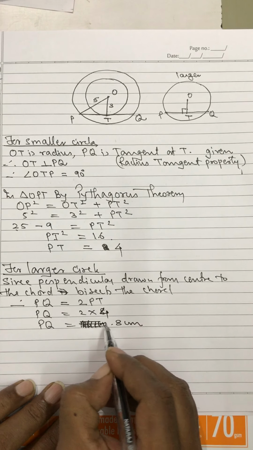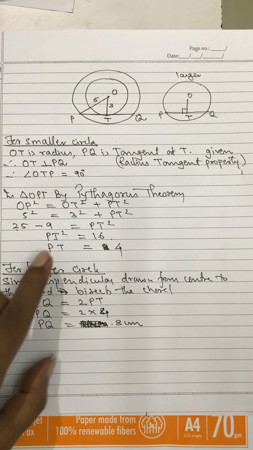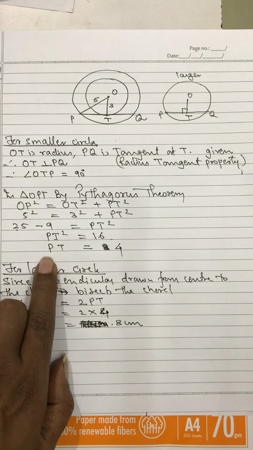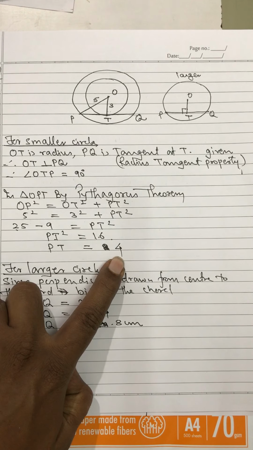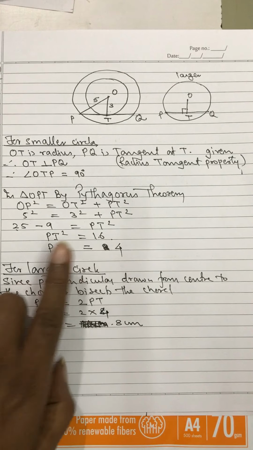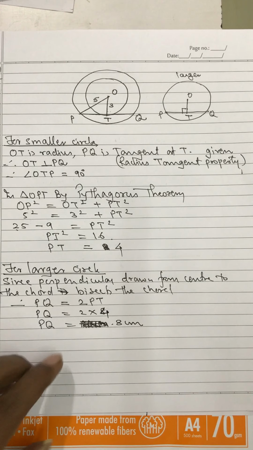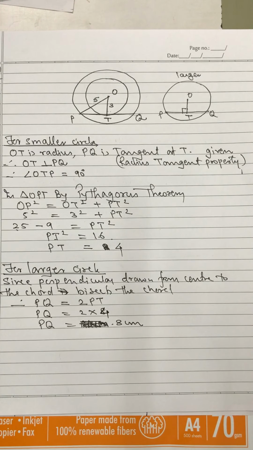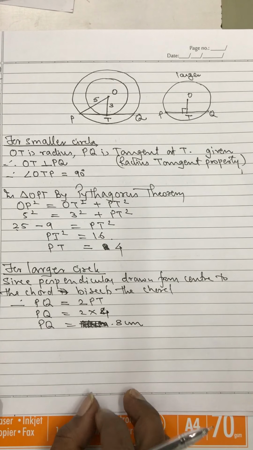Mistake, my dear students, really. I hope you are getting this. PT square is equal to 16, so PT will be equal to 4. Okay, this I wrote 8. Just very sorry for this. I can't give excuses, but things are moving in a different fashion.